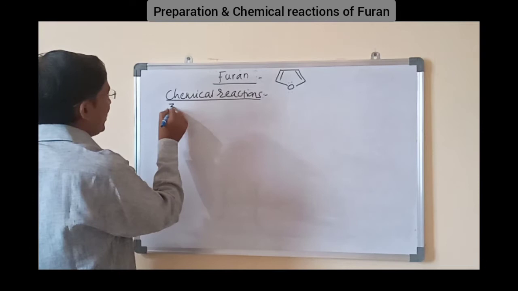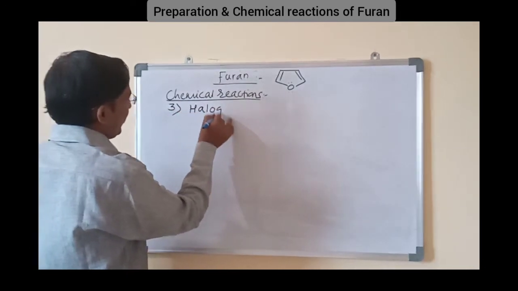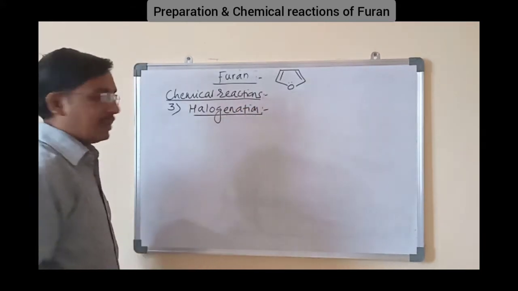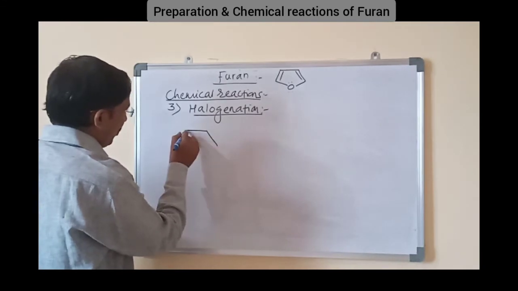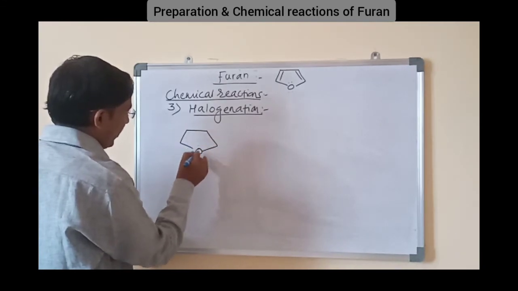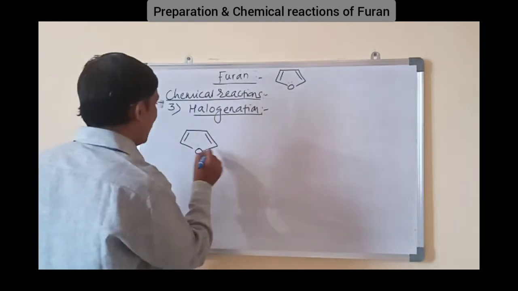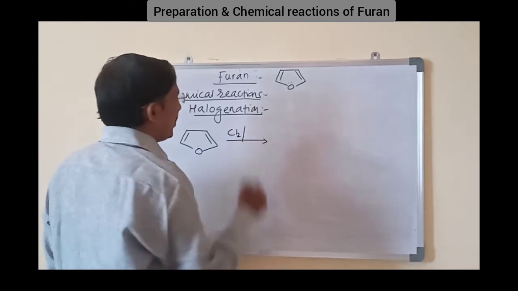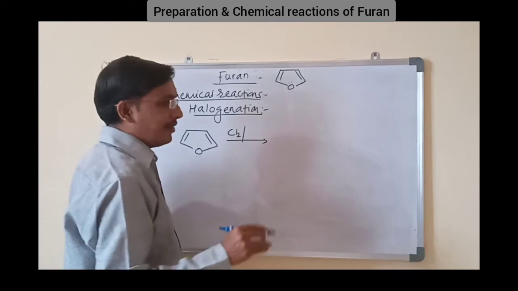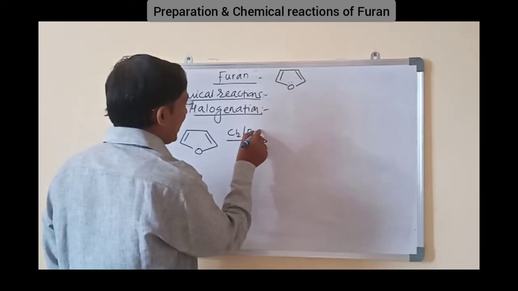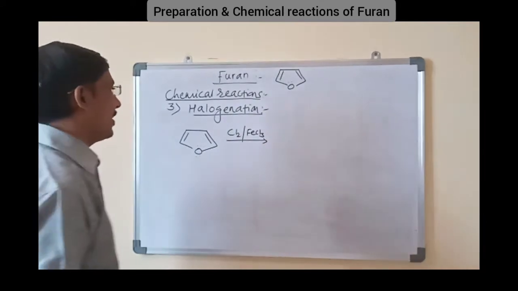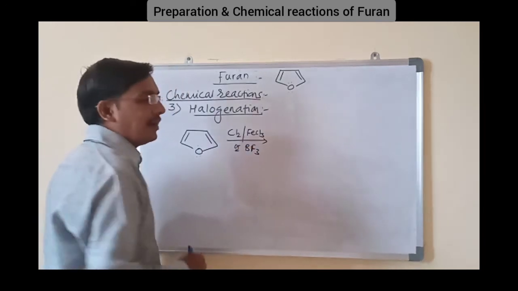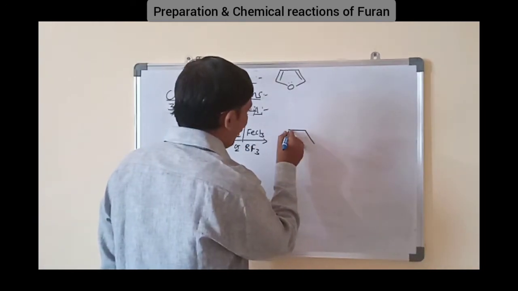Next one, halogenation. Here is introduction of halogen at the second position of the furan. Furan is treated with X2. It may be Cl2 or Br2. Here Cl2 in presence of either AlCl3, BF3, FeCl3, ZnCl2, any Lewis acid. Okay, any Lewis acid, FeCl3 or BF3. Then we will get the product as 2-chlorofuran.